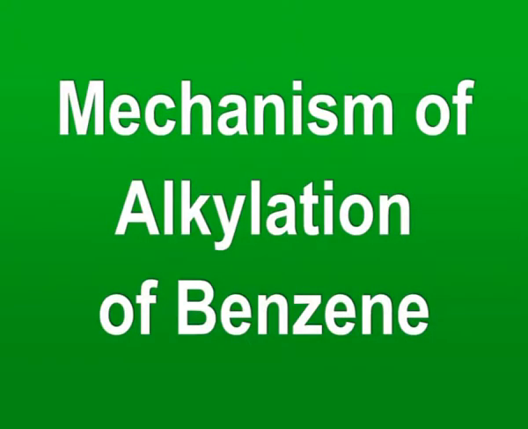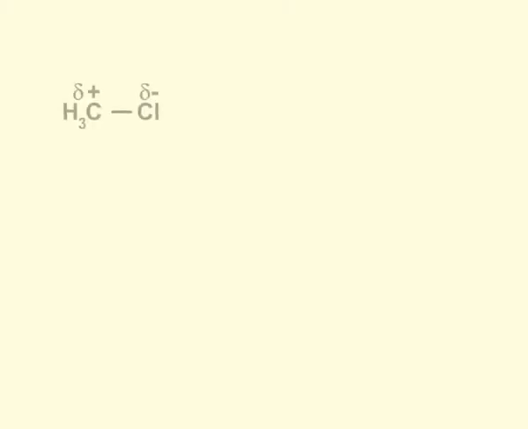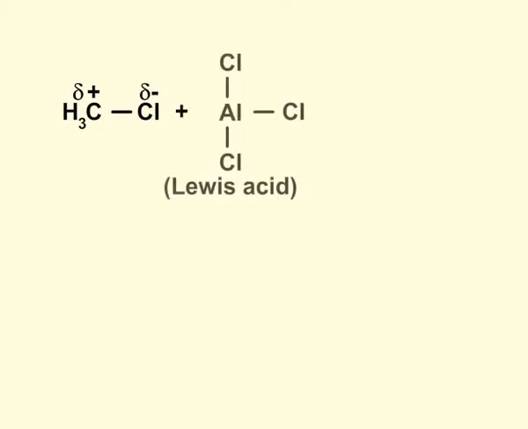Children, let us now learn about mechanism of alkylation of benzene by Friedel-Crafts reaction. Alkylation of benzene is carried by alkyl halide in the presence of anhydrous aluminum chloride, which is a Lewis acid.